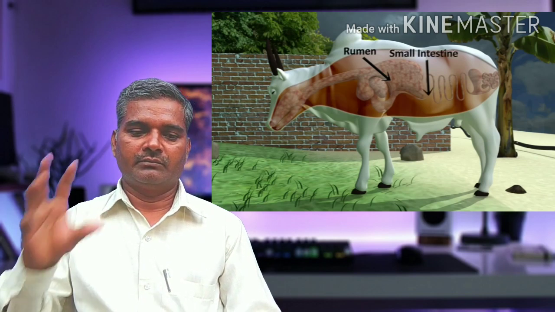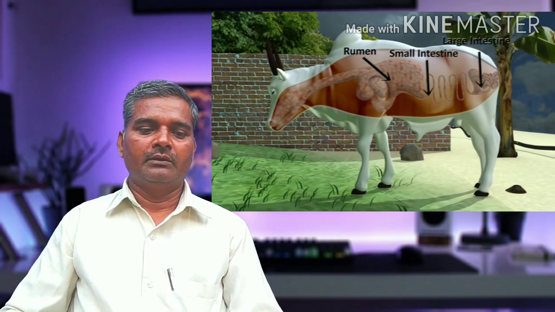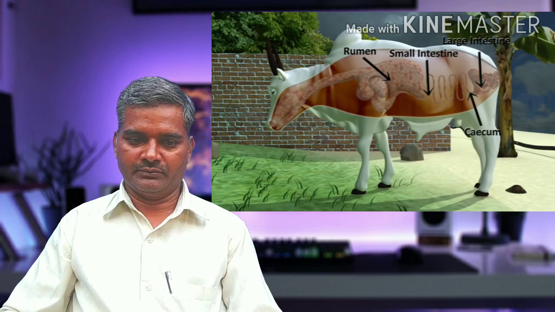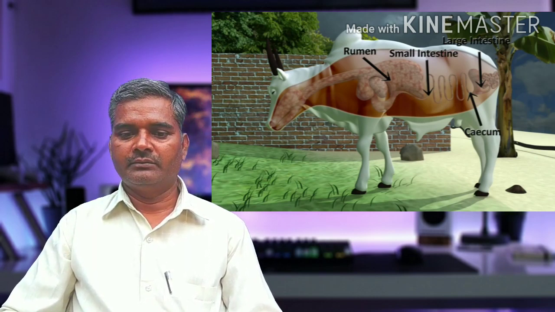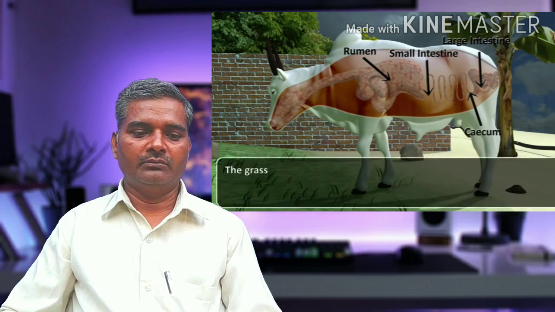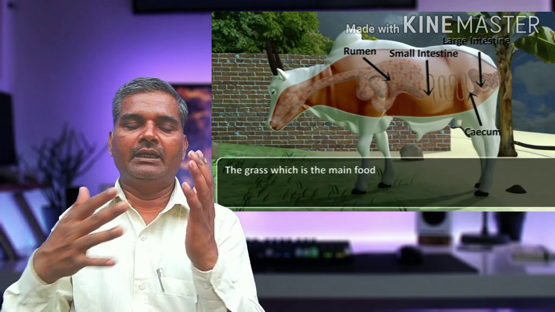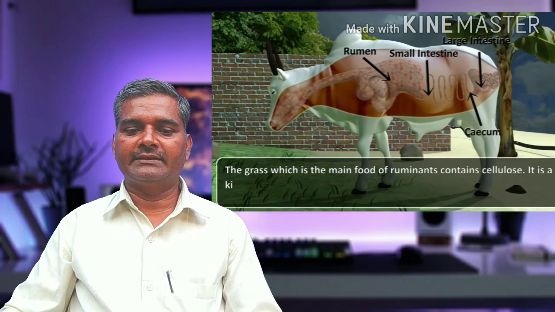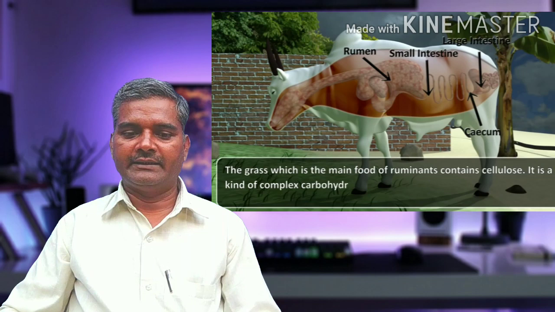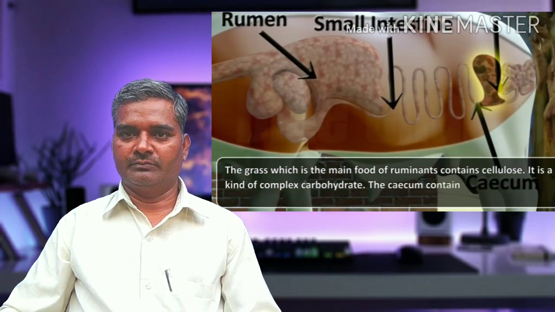In the third chamber, the omasum, the main function is to absorb water from the food and break it down into still smaller pieces, and finally it enters the fourth chamber, called the abomasum.